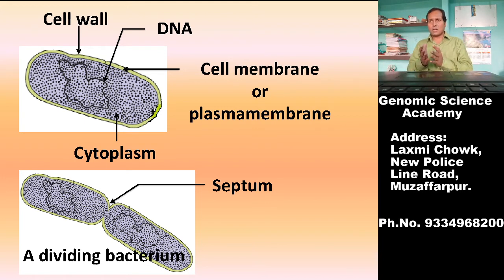Prokaryotic type of cellular organization means cell without intracellular compartments, meaning thereby there will be no intracellular membrane-bounded cell organelles, means there will be no mitochondria, there will be no true nucleus, that is the membrane-bounded nucleus, there will be no Golgi body, meaning thereby any membrane-bounded cell organelles will not be found in prokaryotic cellular organization.